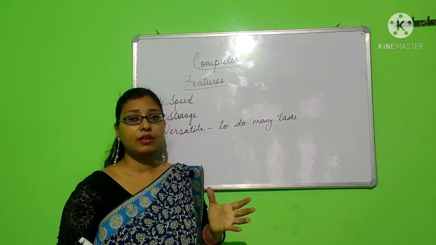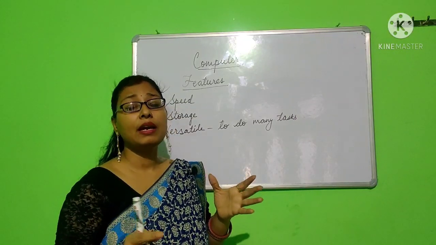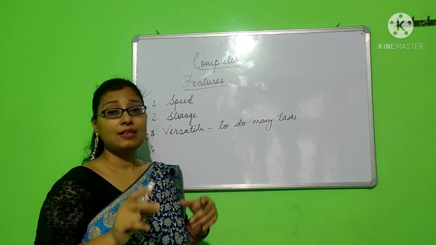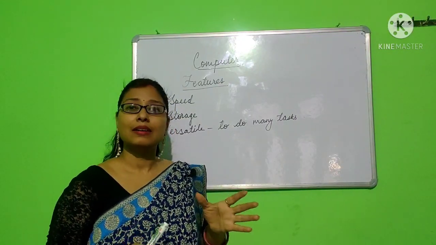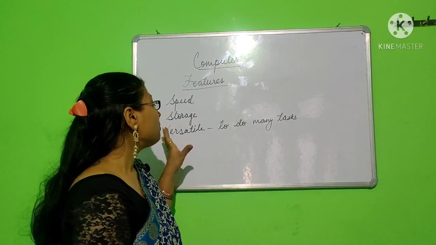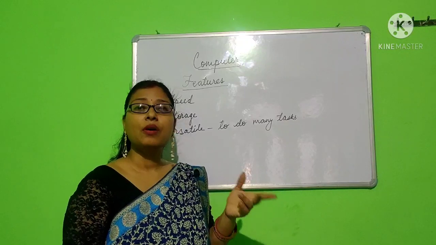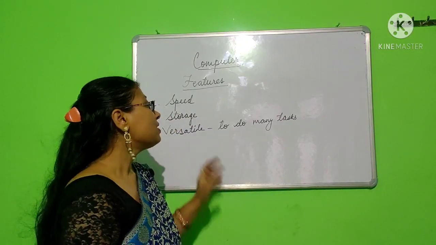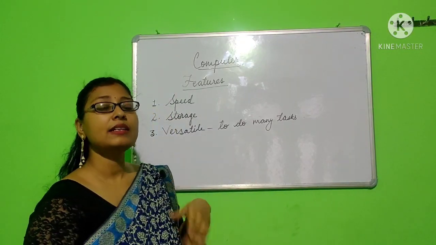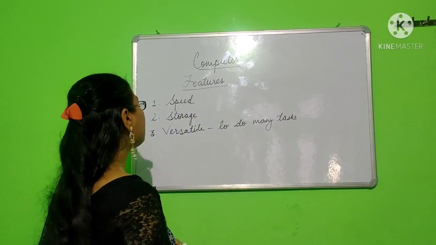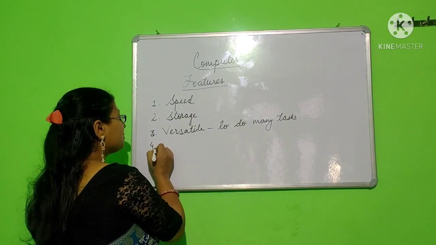So this is really very important. It gives us a wide variety of tasks to be done at the same time instead of doing one task at a time. Okay, so computer is a versatile device. It can perform more than one task at a time. So it is versatile. It is multitasking. The next feature of computer is